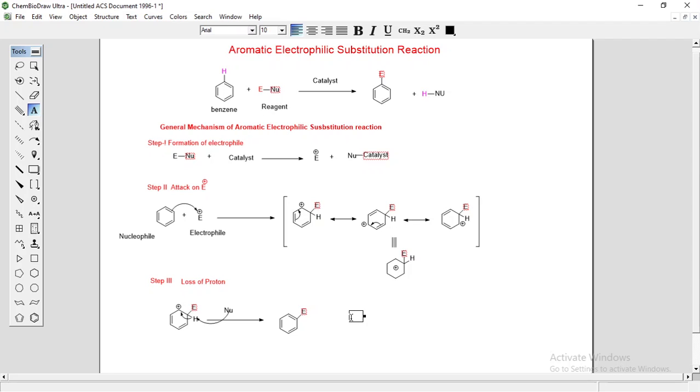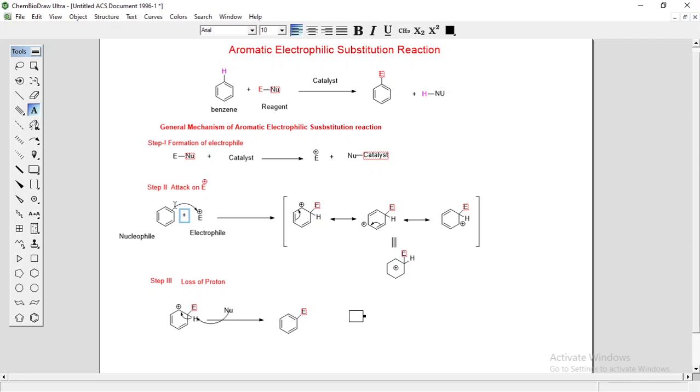So this is the reaction mechanism, how this benzene is converted to E substituted benzene. A reaction mechanism is nothing but the step by step explanation of your reaction. It takes place in 3 steps. The first step is formation of the electrophile. The E-X bond breaks, and you will get the active electrophile.